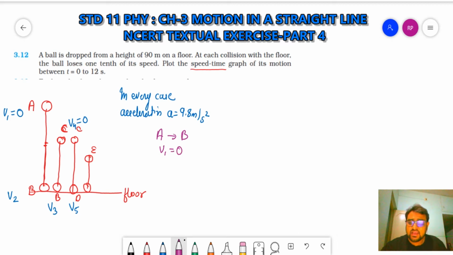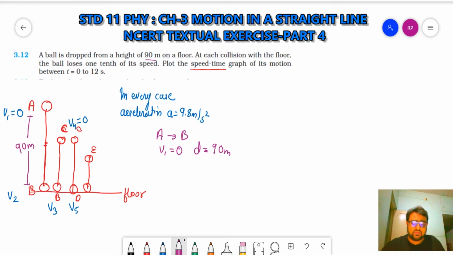What is the height h? Or let's take distance, I will take d. This is equal to 90 meter. This height is 90 meter, it's given. We need to draw the graph of speed versus time, so I need to find out v2 as well as the time.